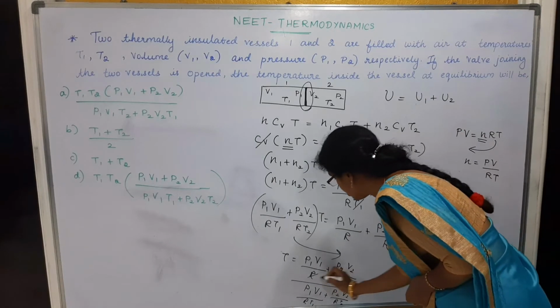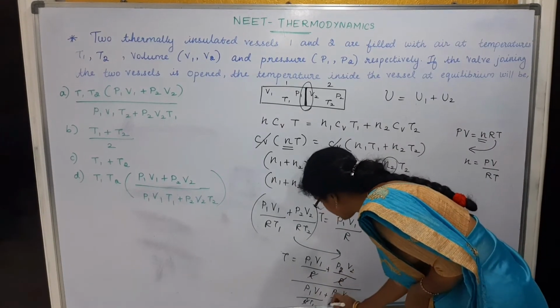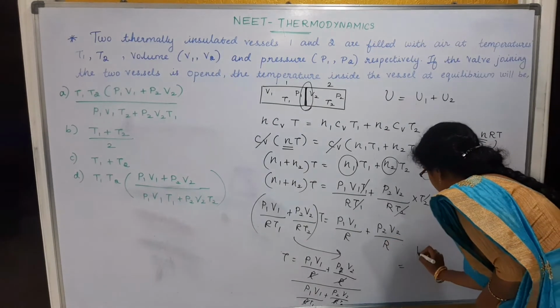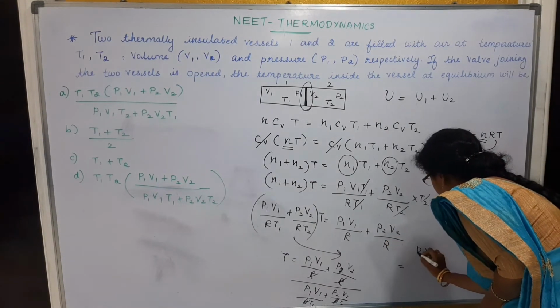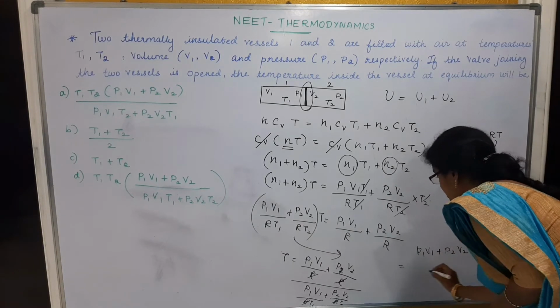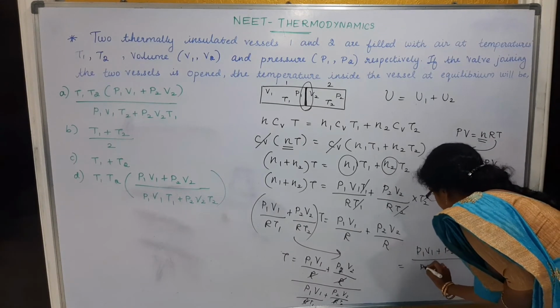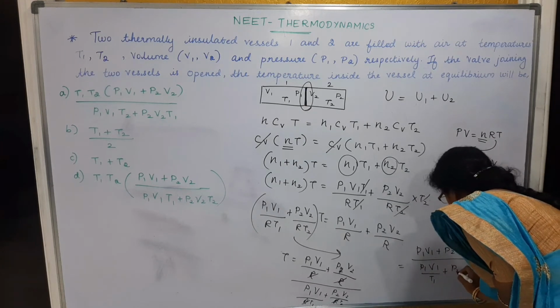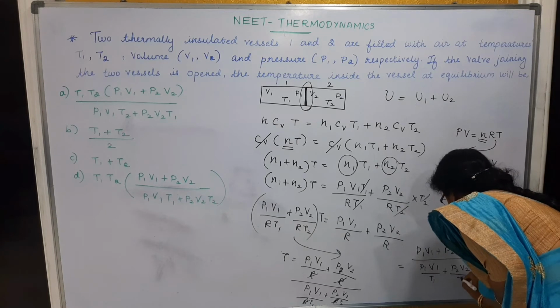All the terms of R are constant, so we can cancel these values. So what is the remaining part? We get P1 V1 plus P2 V2 divided by P1 V1 divided by T1 plus P2 V2 divided by T2.